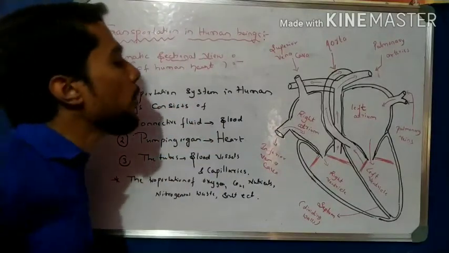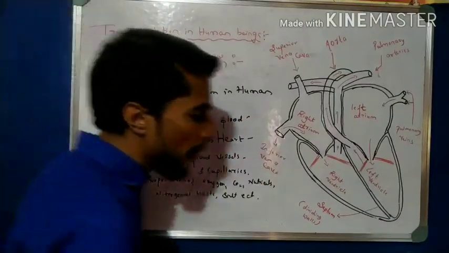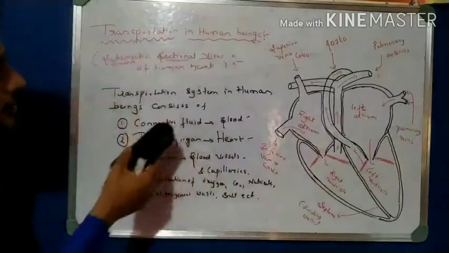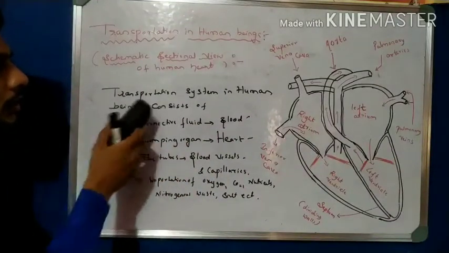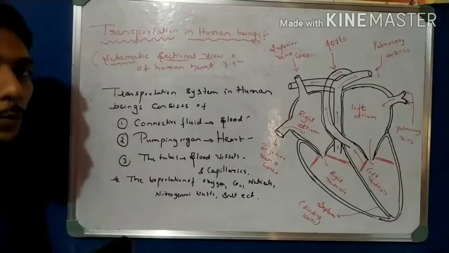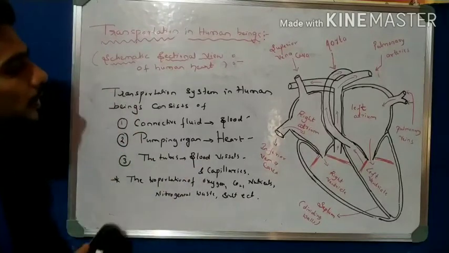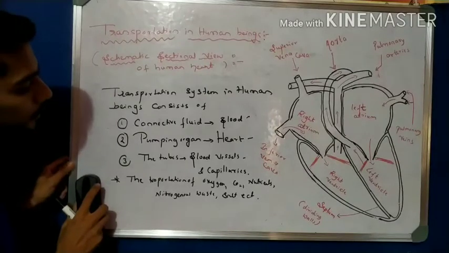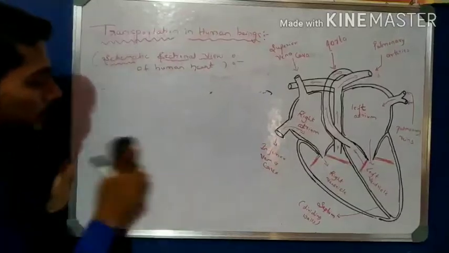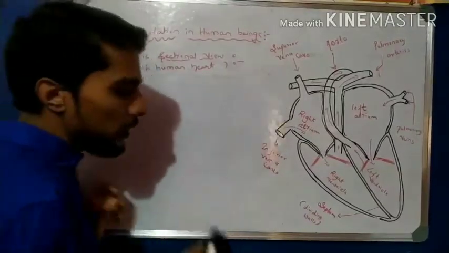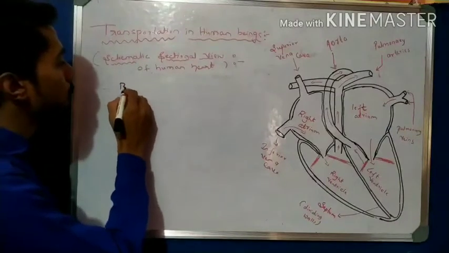Now let's study one by one: blood, heart, and blood vessels. Please note down these very important points. For example, in the examination, a 2 marks question may ask what the human transportation system is composed of. This is the answer: blood, heart, and blood vessels and capillaries. Now come to the next point. The first point is blood. The first part of the transport system is blood.